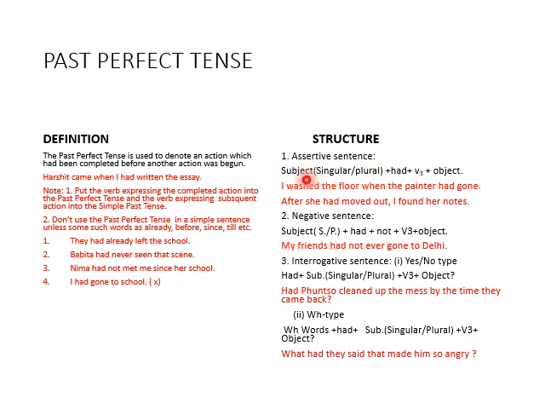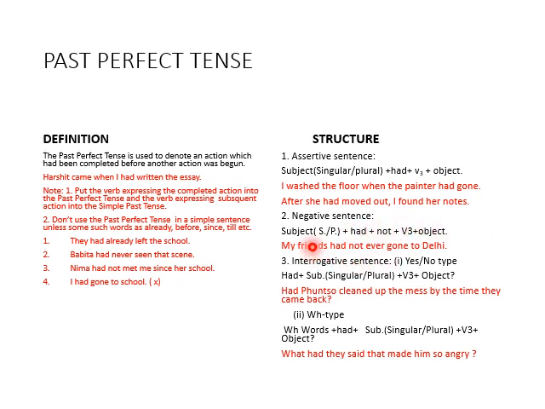Another example: after she had moved out, I found her notes. When we use after, at that time we write it first: after she had moved out, I found her notes. Okay. Then negative sentence. Example: my friends had not ever gone to Delhi.